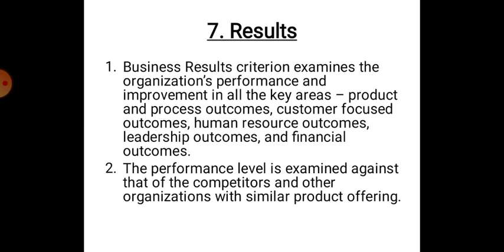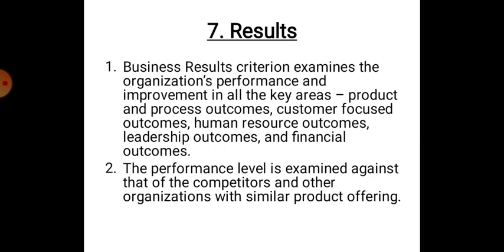The seventh criteria is the results. Point number one, the business results criterion examines the organization's performance and improvement in all key areas like product and process outcomes, customer focus outcomes, human resource outcomes, leadership outcomes, and financial outcomes. Point number two, the performance level is examined against that of the competitor and other organizations with similar product offering.